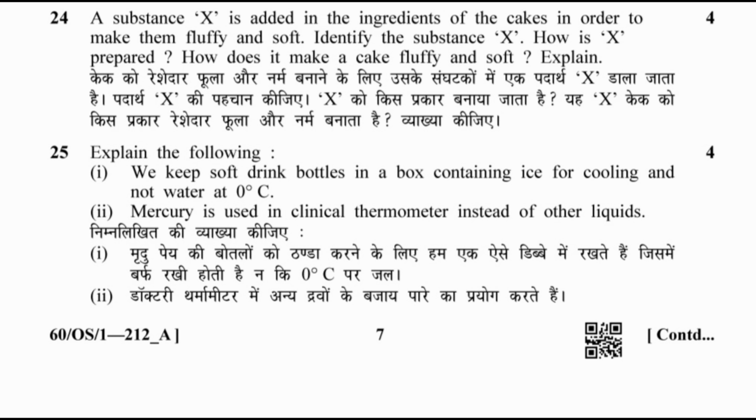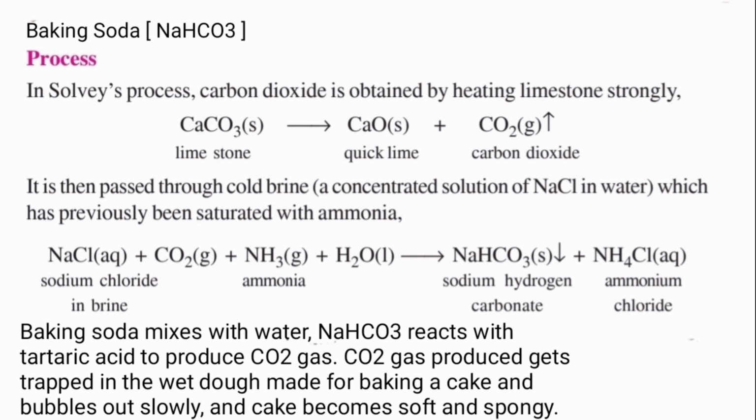24. A substance X is added in the ingredients of the cake in order to make them fluffy and soft. Identify the substance X. How is X prepared? How does it make a cake fluffy and soft? Explain. Substance X is baking soda.